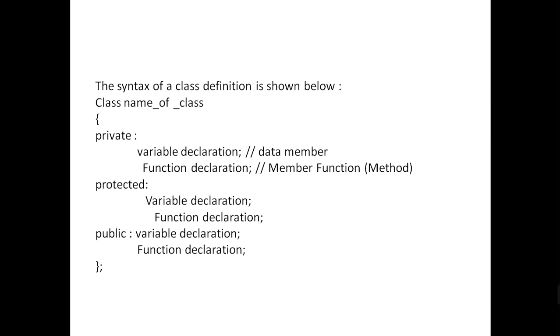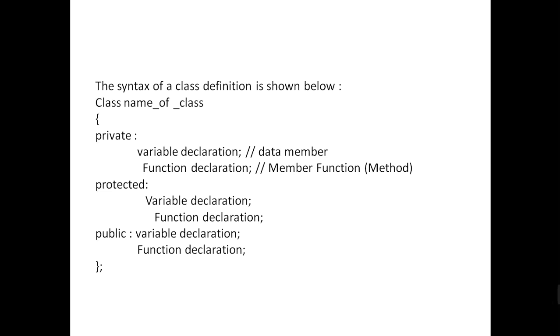Generally in a class declaration, only private and public are used. In the private section, the data member declarations and function declarations are called methods.